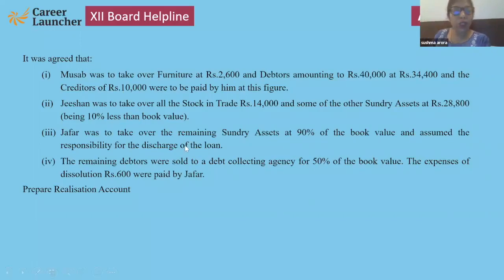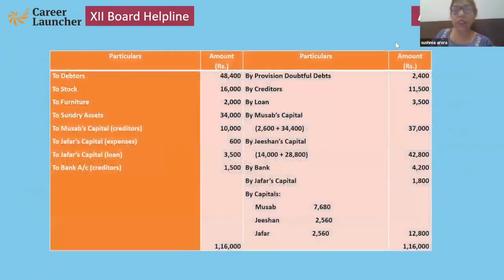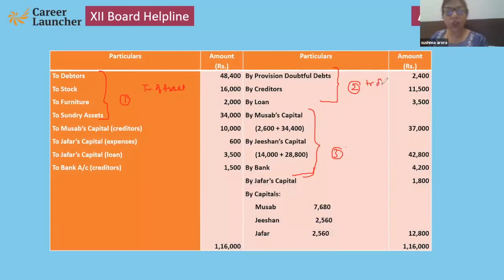Now I am going to tell you. This is the realization account. How to make the realization account, children? See, this is the first step. This is the second step. That will be the completely third stage. First is transfer of asset. Second is transfer of liabilities. Third, asset realized.